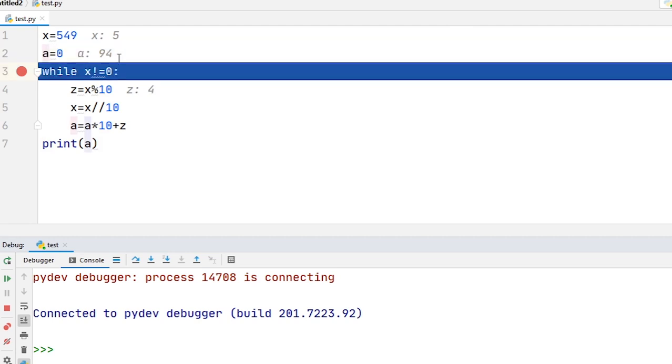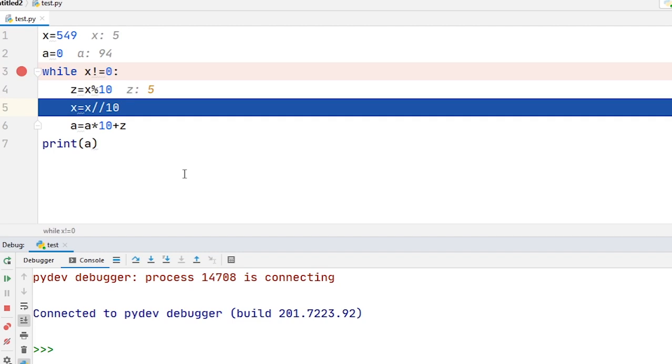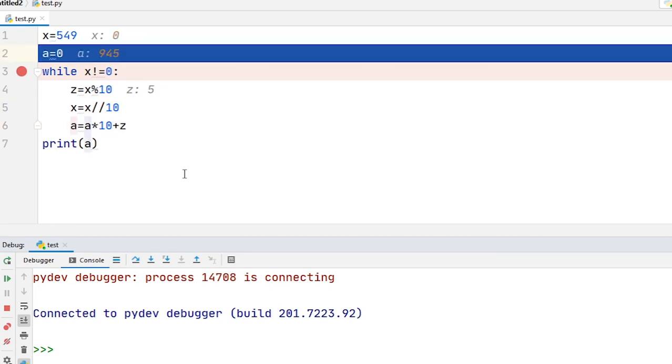Okay. Next step. X is not equal to 0. That means condition is again satisfied. Now the value of z is equal to x modulus 10, that means 5 modulus 10, that means the value of z is now 5, and x is equal to x floor division by 10, that means the value of x will be 0. A is equal to a into 10 plus z, that means 94 into 10, 940 plus 5, 945.